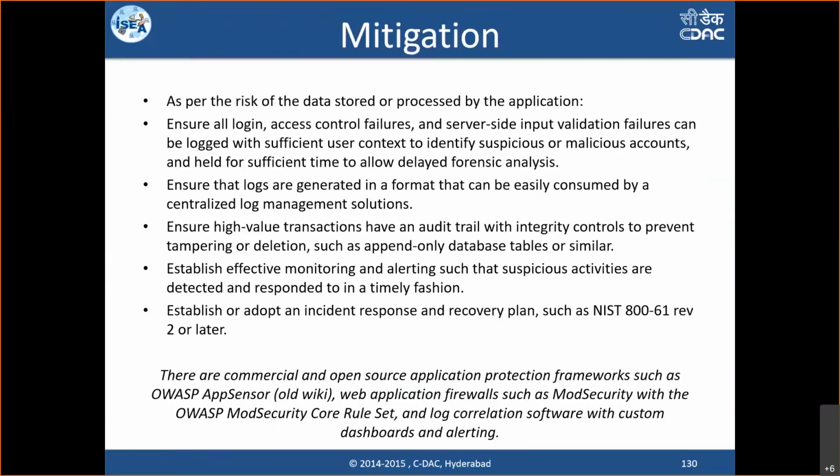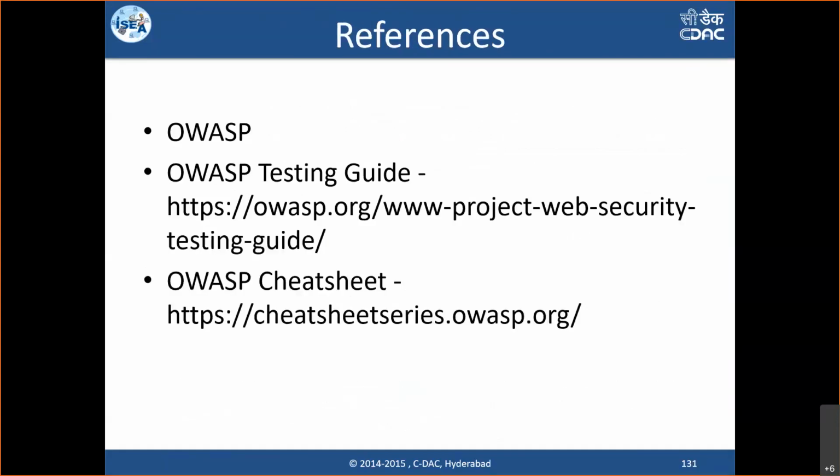So these are some mitigation techniques, which in a way I have already explained. So that covers the OWASP Top 10. I'm sorry, in the last part I had to hurry a little because of time, but I've still tried to put the most important points for you. And these are some references.